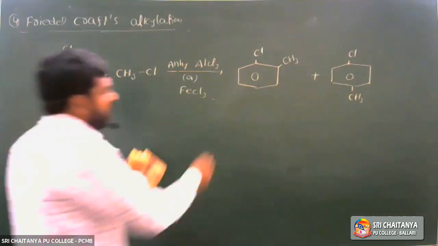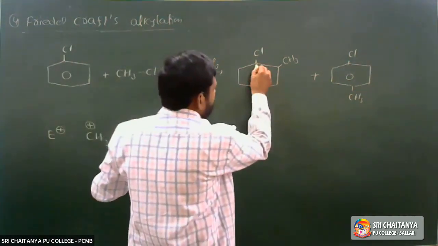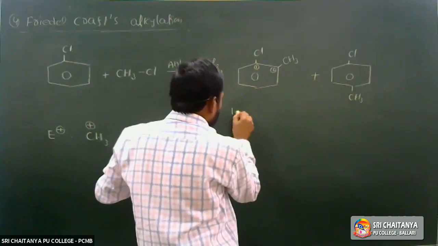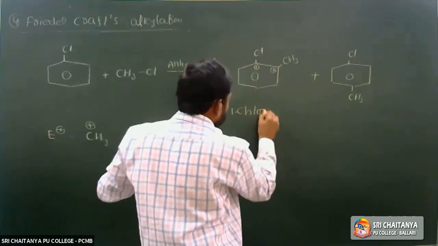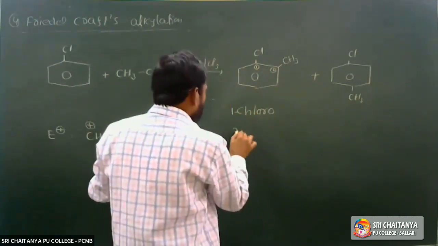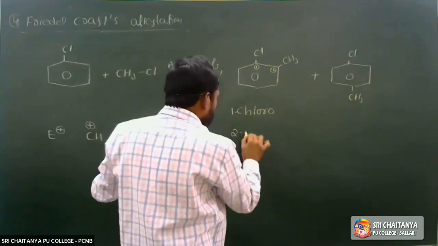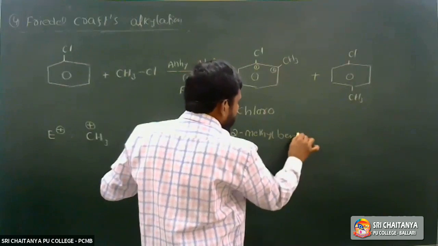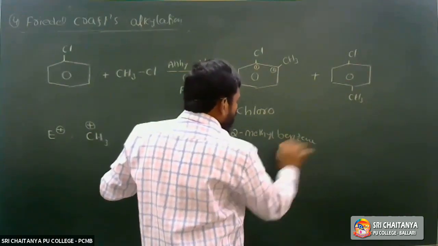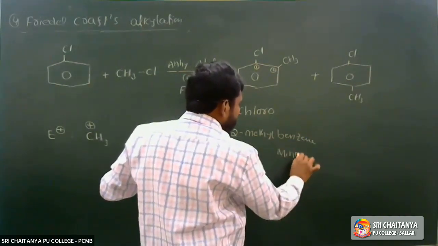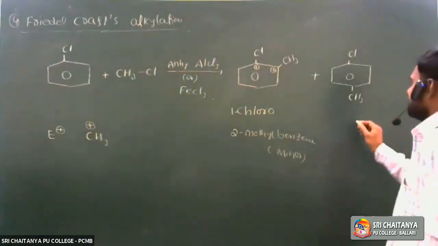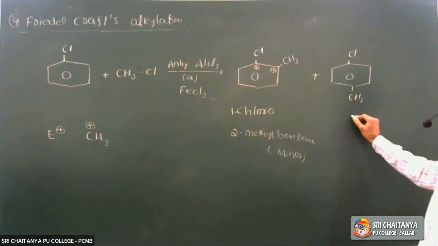What is the IUPAC name? The first position is the first carbon, and the second carbon is the next. So 1-chloro-2-methyl benzene. It is the ortho isomer, so it is a minor product, meaning the percentage is less.